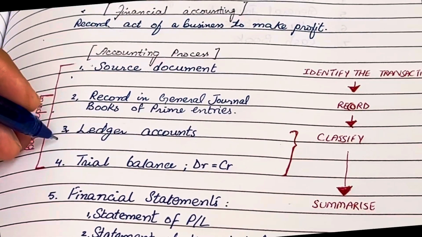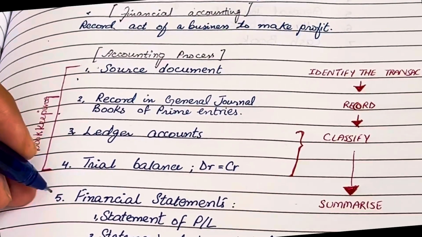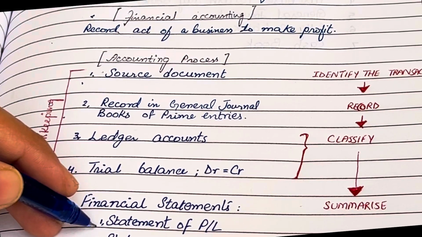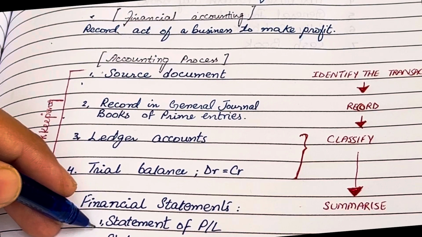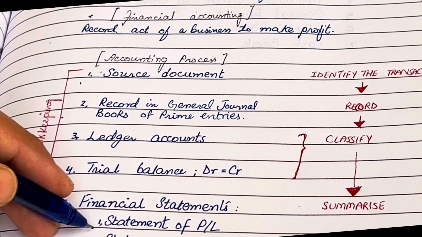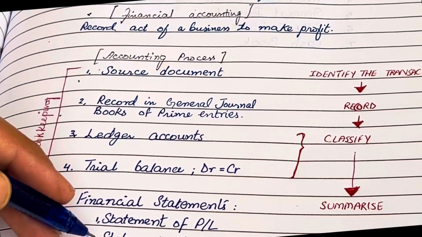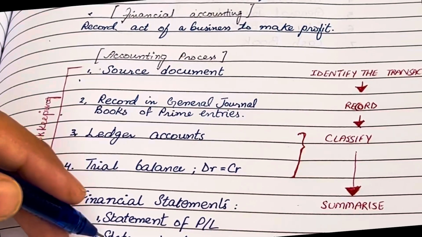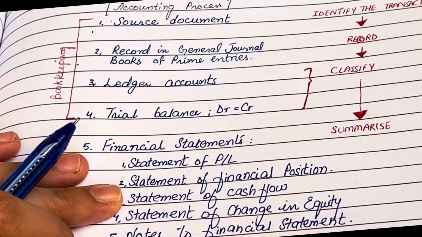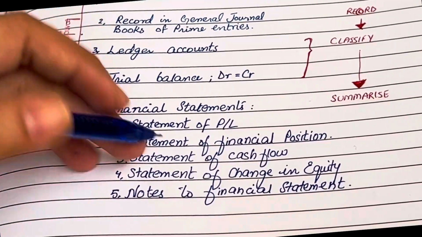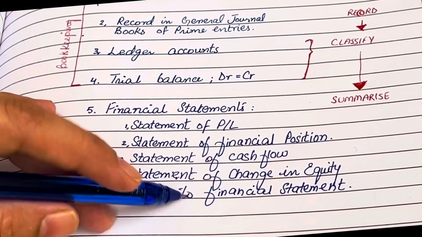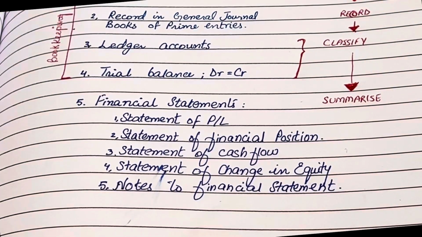From the trial balance, we prepare the financial statements, like the statement of P&L, or we can say the income statement, which shows revenue and expenses and the resulting profit or loss. Then we have the balance sheet, which shows assets, liabilities and capital, giving us the financial position of the business at a particular date. Then we have the statement of cash flow, the statement of changes in equity, and notes to the financial statements that we are going to learn further.